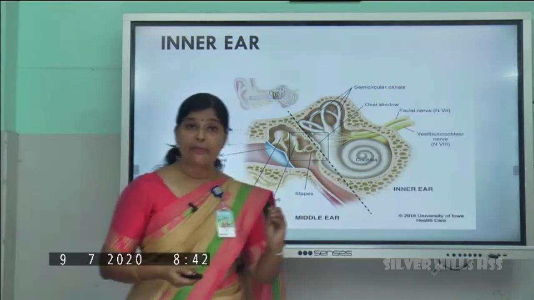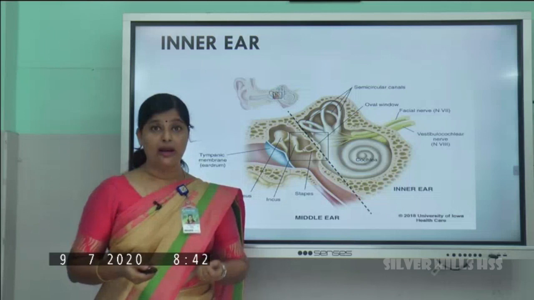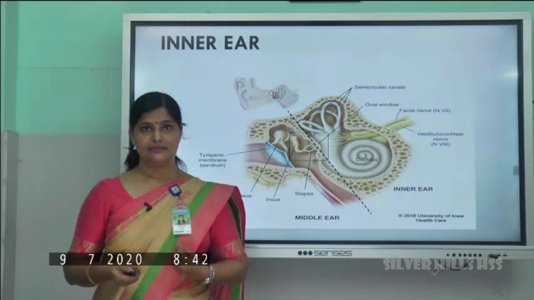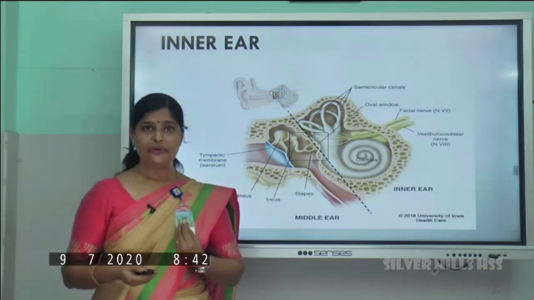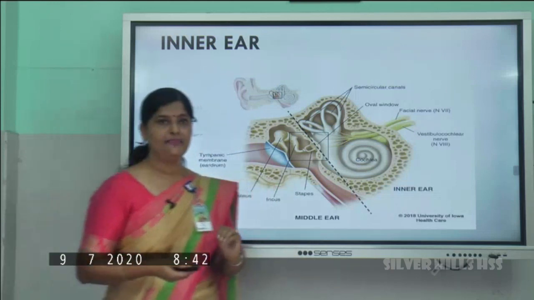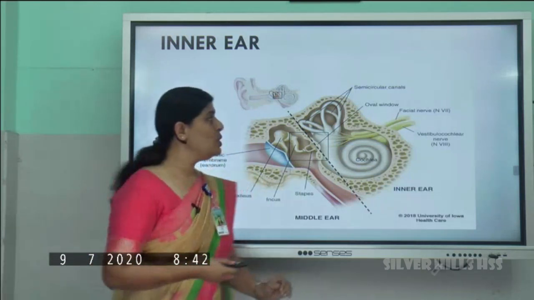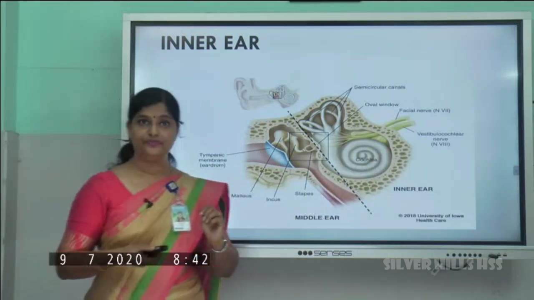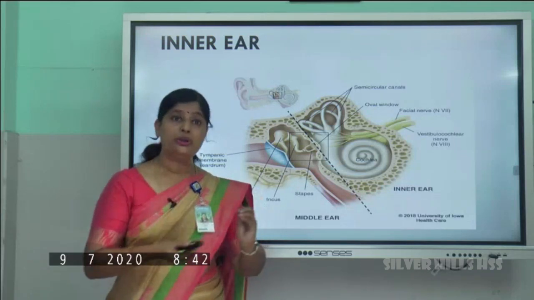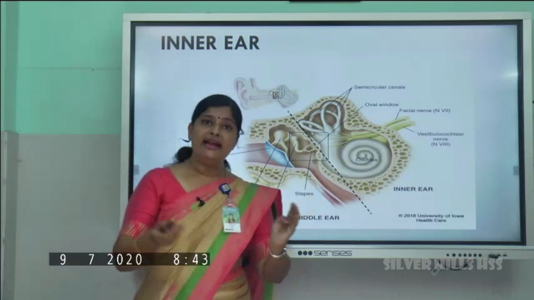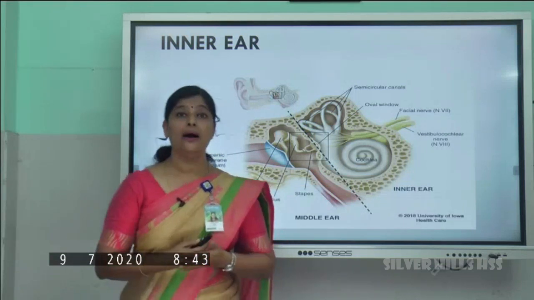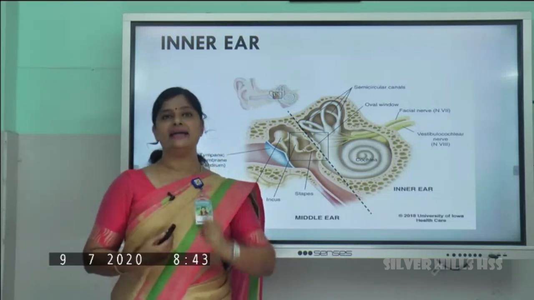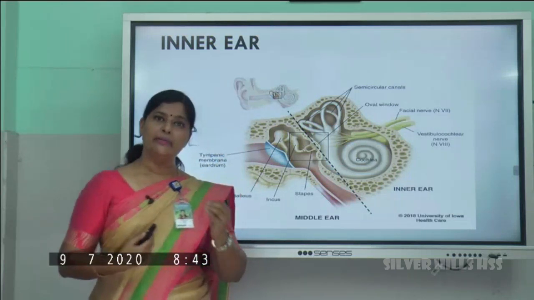As a result, the small hairs in the cochlea start vibrating, and that will produce impulses. You have studied how impulses are produced, isn't it? Now, these impulses will be carried by the auditory nerves. There are specialized nerves, auditory nerves. From the cochlea, they will carry these impulses to which part of the brain? The cerebrum part of the brain. So the brain analyzes the things, and that's how we are able to hear.